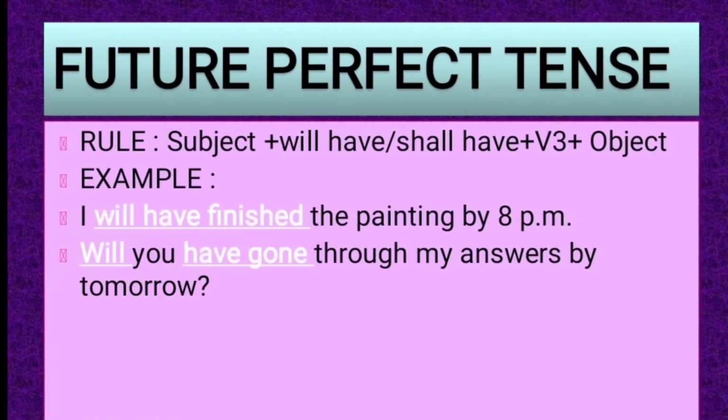Let us come to the third form of the future tense, the future perfect tense. The rule used is subject plus will have or shall have plus third form of verb plus the object. For example, I will have finished the painting by 8 p.m. Will you have gone through my answers by tomorrow?